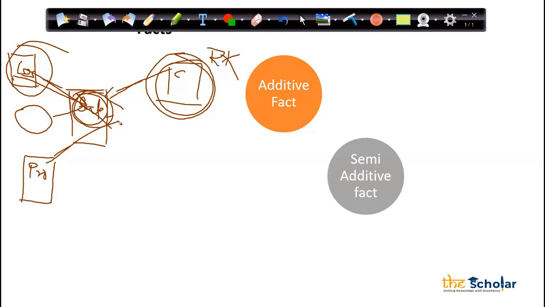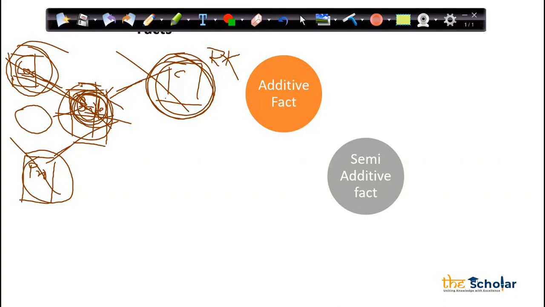I have three dimensions in my data: customer, location, and product, and the sales field can be sliced across all three, and that logically makes sense.